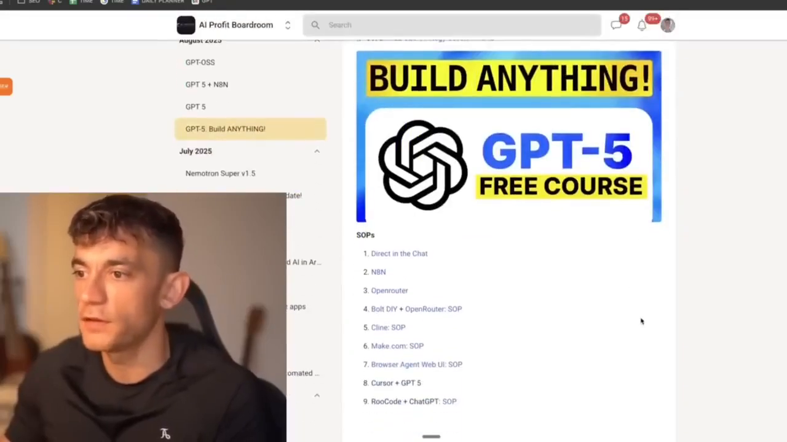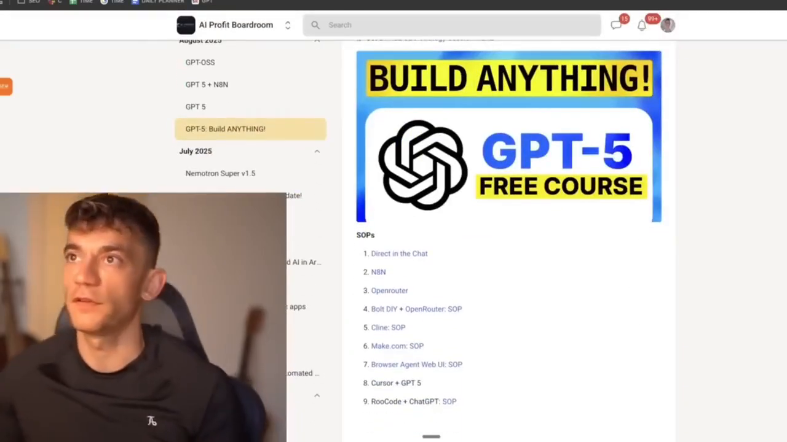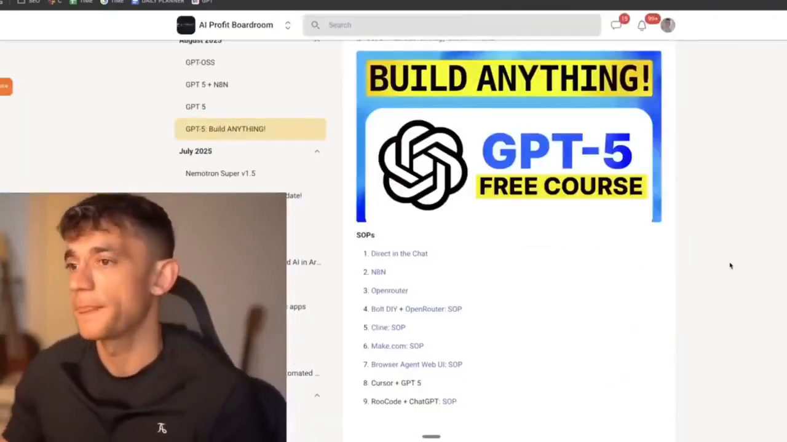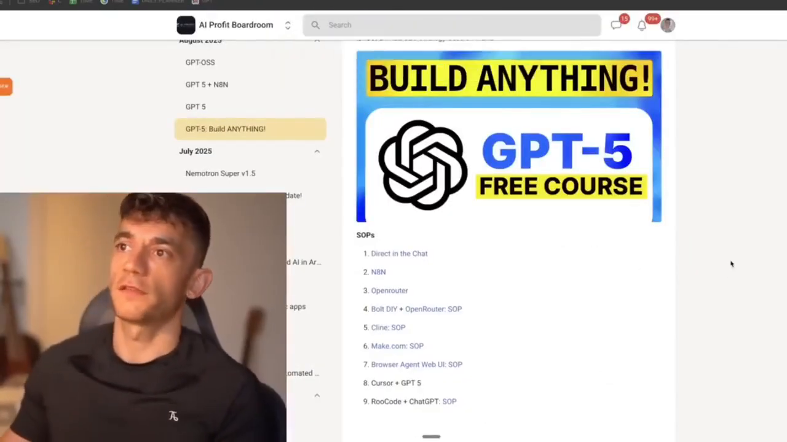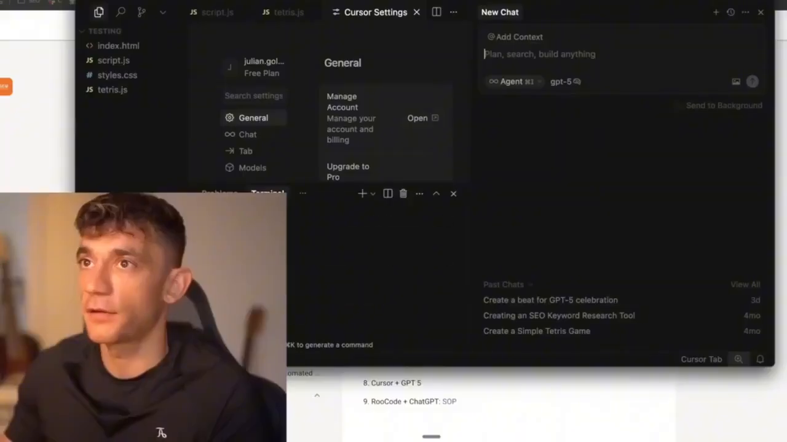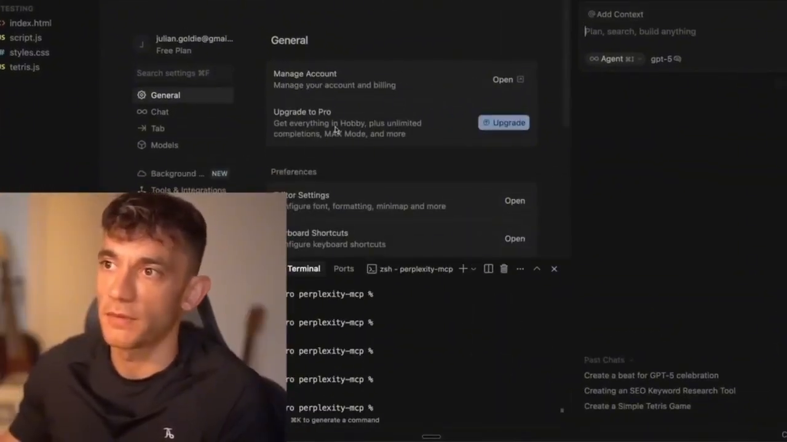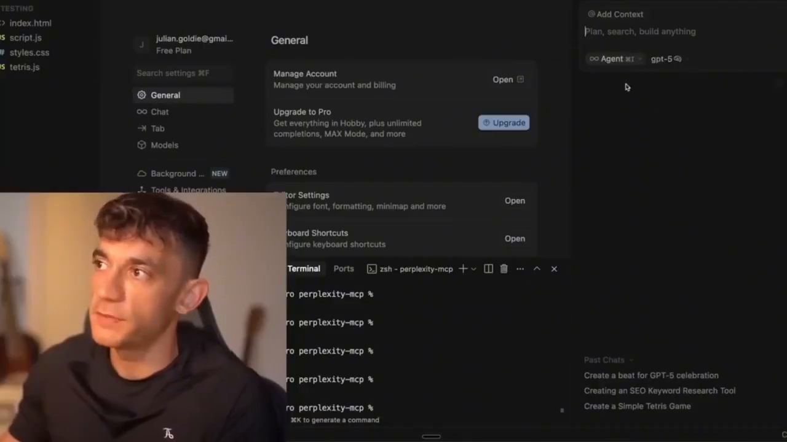Now, one of the other methods that you can use this with is you can go over to something called Cursor. And inside Cursor, you can use GPT-5, and I think it's actually free, right? So if you want to start using and building with Cursor, just open up Cursor like so. You can download this for free as well. And then, I'm on a free plan. So you can see here, I'm on a free plan. I'm not paying for this. I've got GPT-5 enabled here.